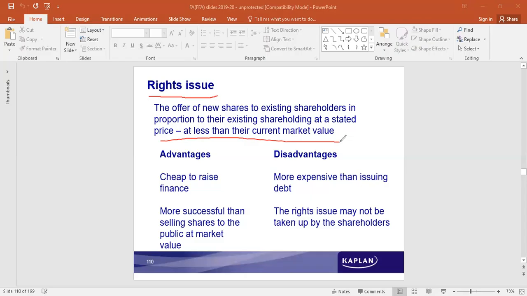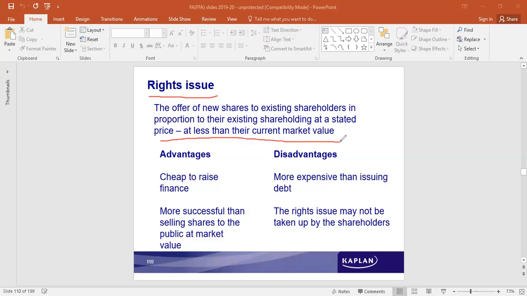Advantages are cheap to raise finance. They need not approach the underwriters, brokers, etc. Those costs would not be there. Easy, simply communicate that to their existing shareholders and raise the capital. Cheap to raise finance, more successful than selling shares to the public at the market value.